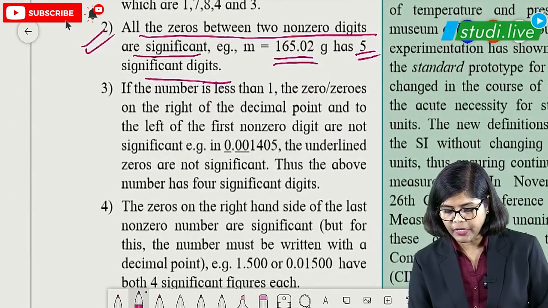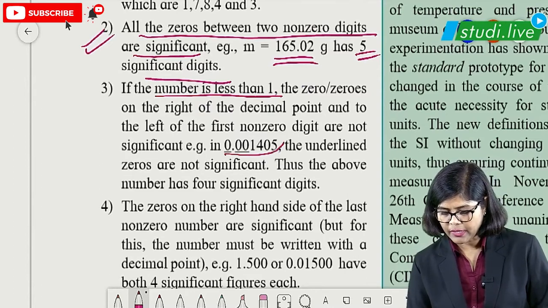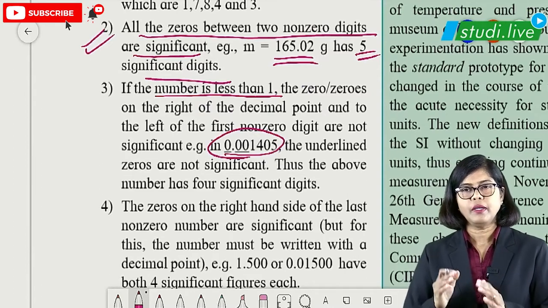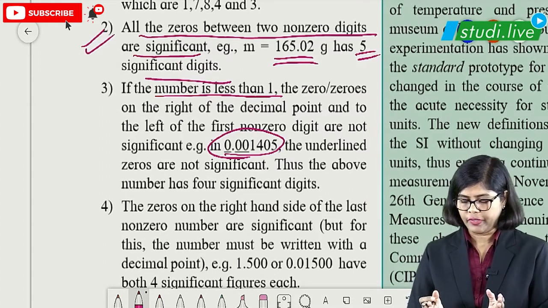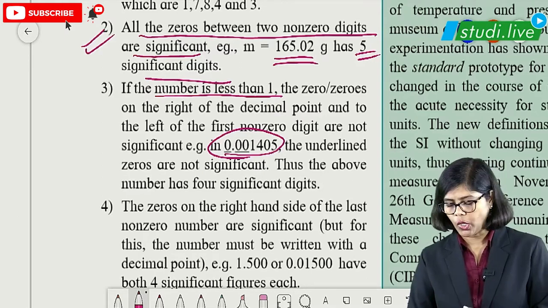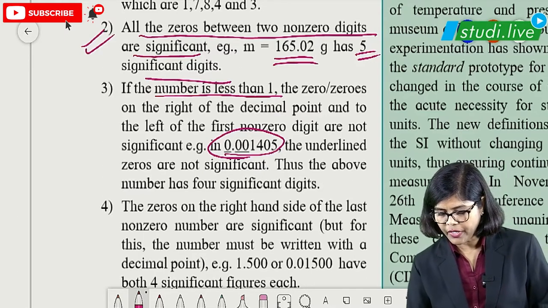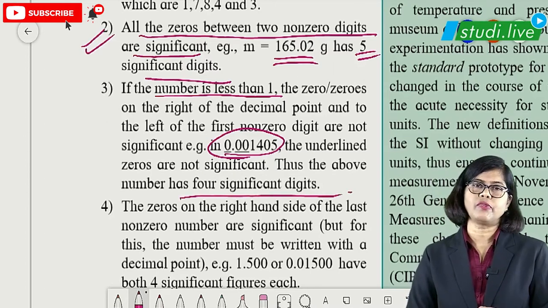Then after this, if the number is less than 1, look at this case. Here non-zero digits are there, but all the zeros to the left we have to remove. We will not count that. So its significant figures will be only 1405. That means 4 significant digits will be there.